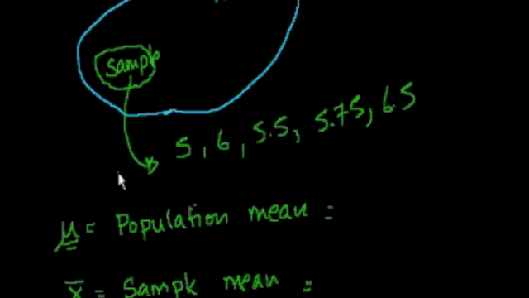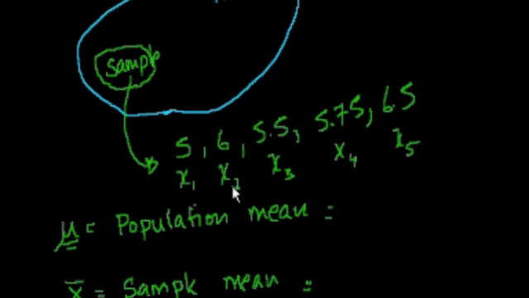Calculating averages is a fairly straightforward operation. And I want to show you how it's often written in statistics books so that you're not intimidated when you see it. Just so you know the convention, let me do the sample first. Each member of a sample, say this is the first sample, they'll call that x sub 1, this one x sub 2, this one x sub 3, x sub 4, and then this one x sub 5. This is just a way of referring to each of the samples.